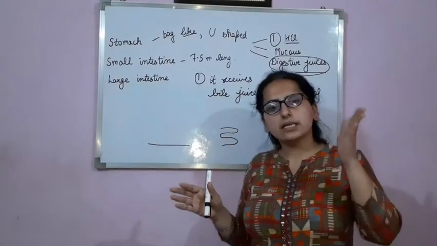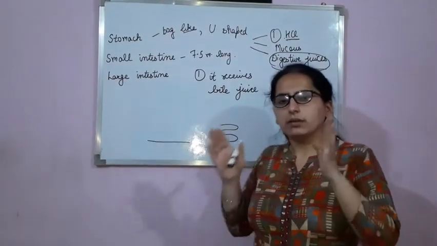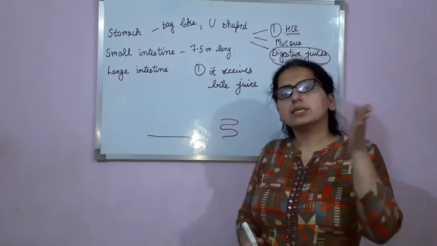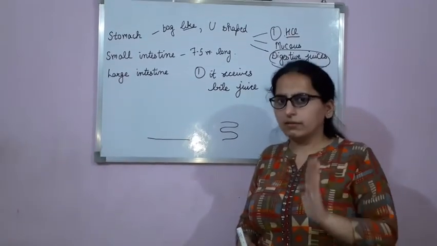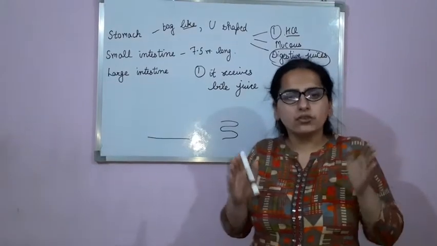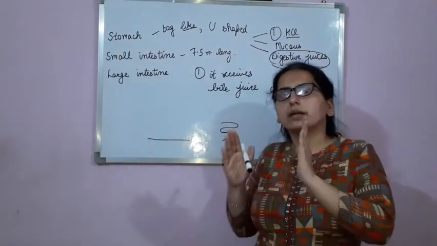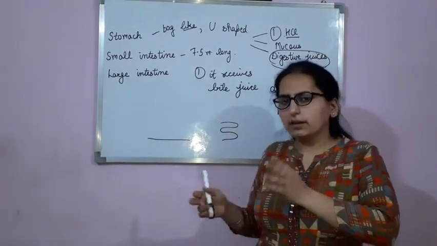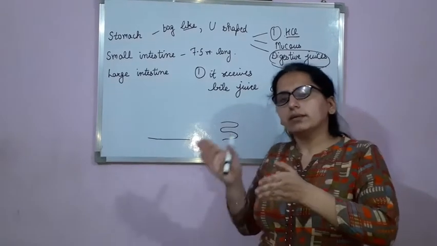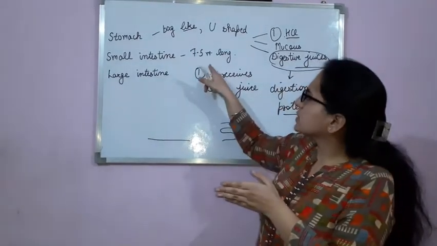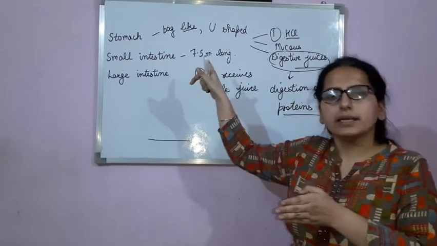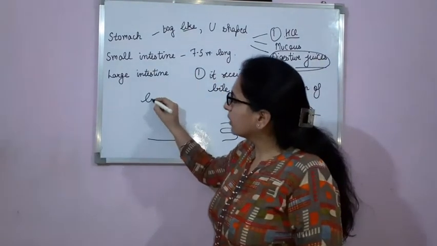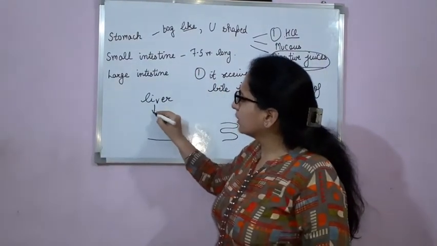Then this bile juice is stored in the gall bladder, and from the gall bladder this bile juice comes in the small intestine.